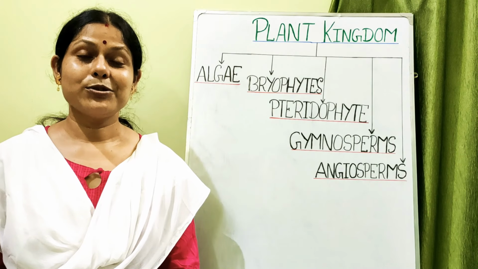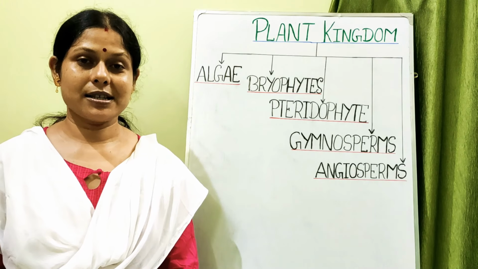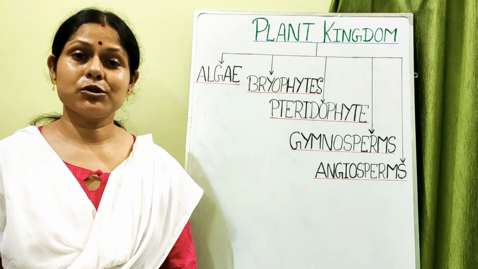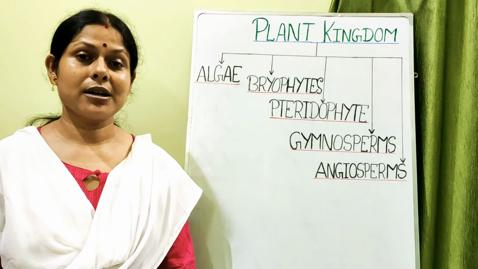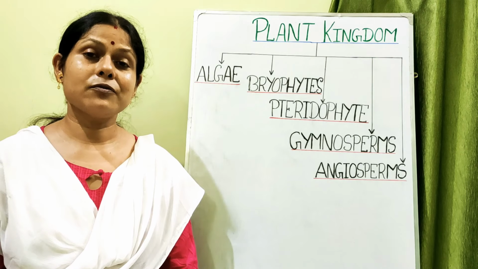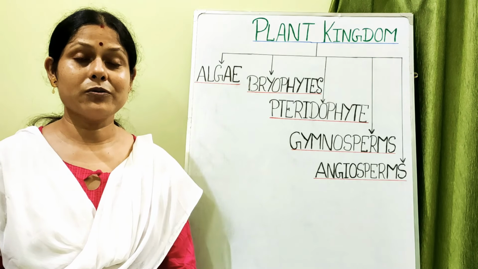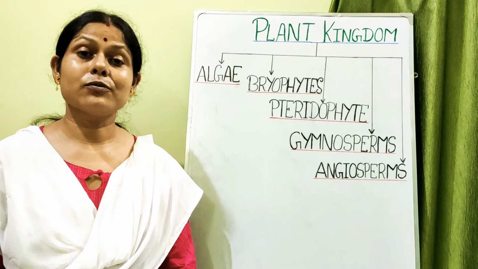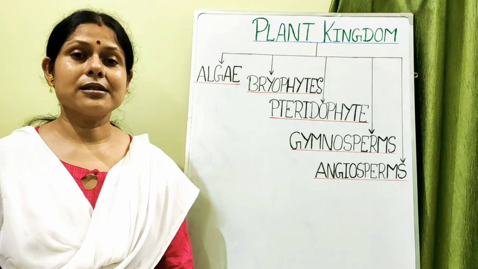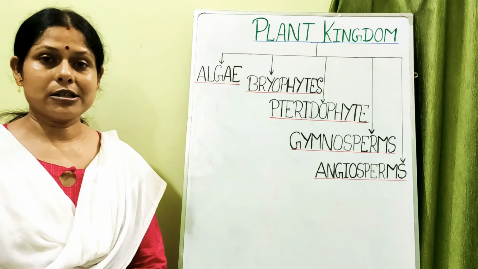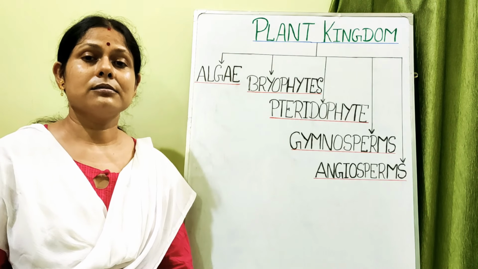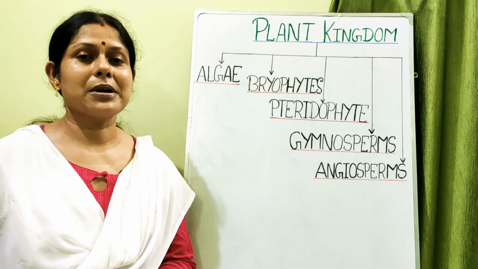Hello students, today we will be starting a new chapter of class 11, that is plant kingdom. In the 5 kingdom classification we have come to know about the various kingdoms given by Robert Whittaker in the previous chapter, and we had come to know that at a glance, if we see the classification which was made by Robert Whittaker, we can easily understand which organism should belong to which kingdom. Although it had some anomalies, some problems due to which later on 6 kingdom classification was considered, but so far Whittaker's system of classification is the best classification.